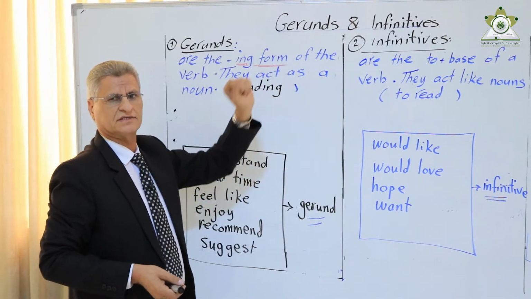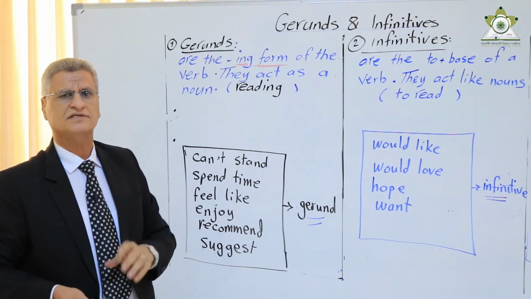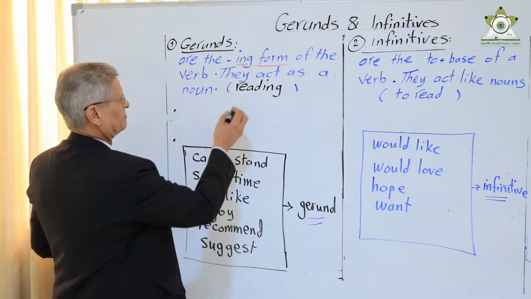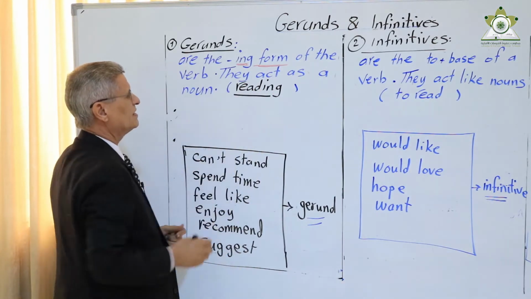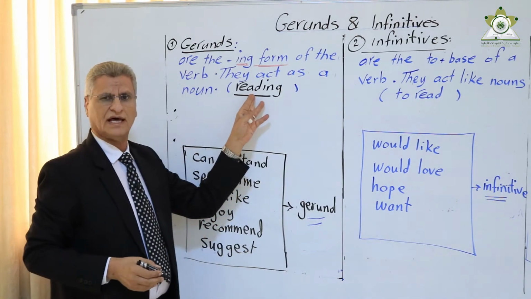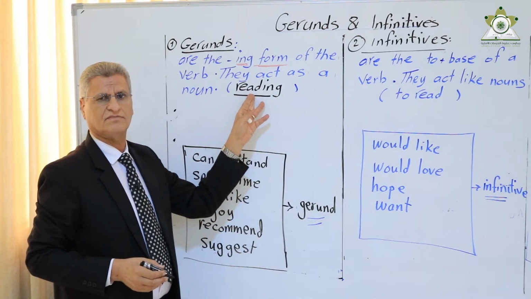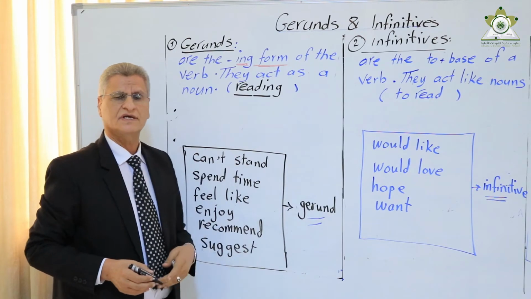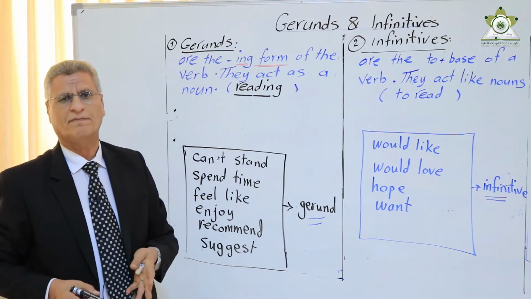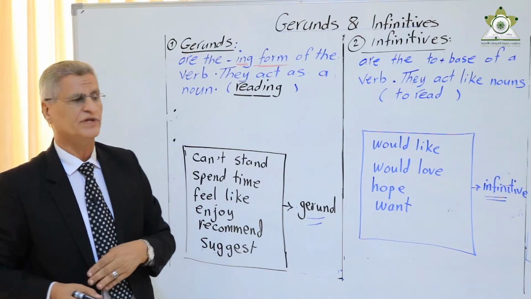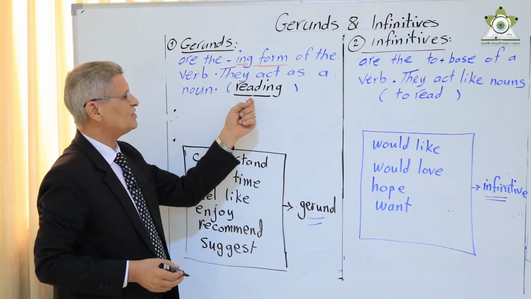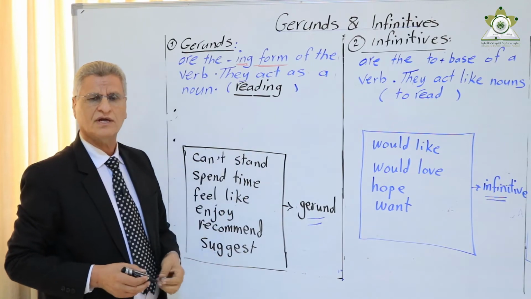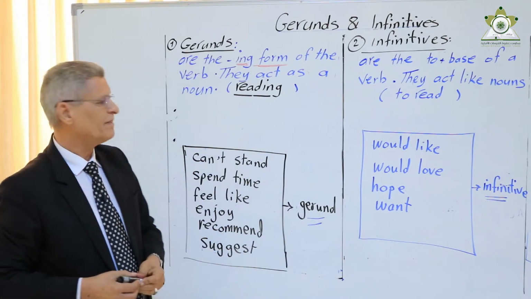So, a gerund is a verb plus ing. They act as a noun, like reading. Here we have read, we added ing to the verb read, so it is changed from a verb into a noun, reading. So we call reading a gerund. A gerund is a verb plus ing.